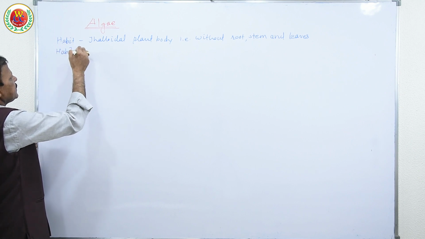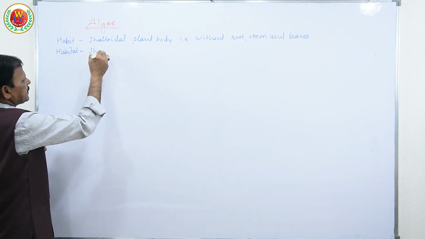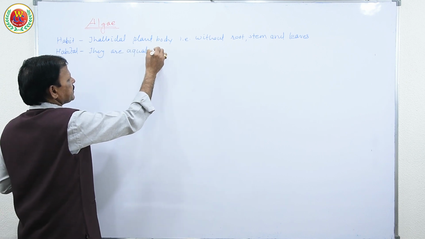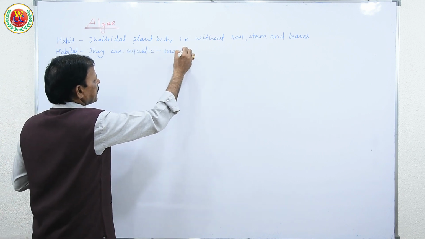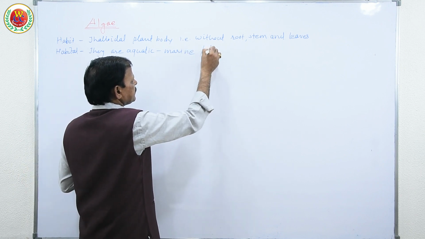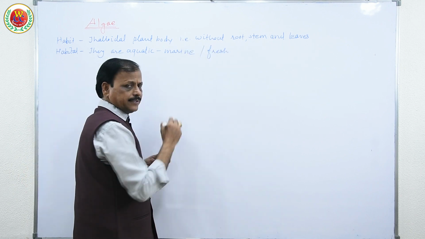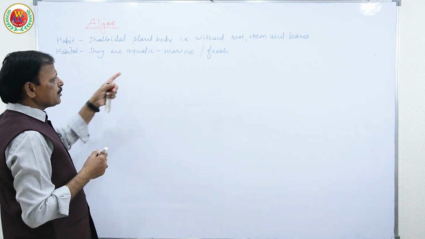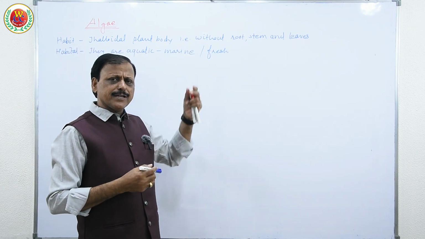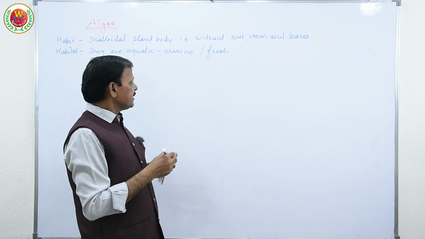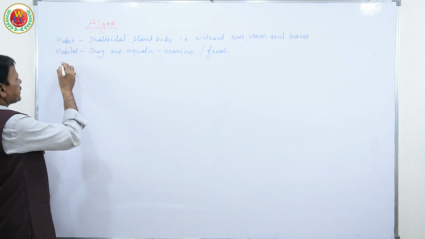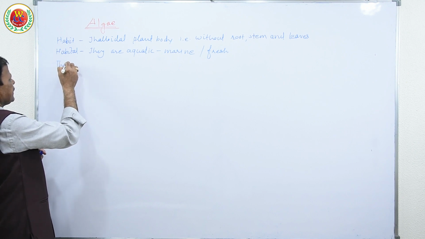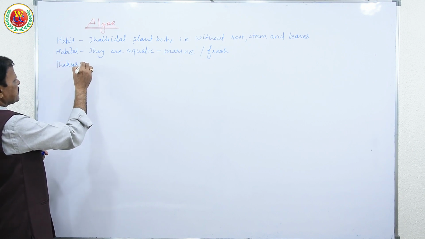Their habitat is that they are aquatic, maybe marine water or fresh water. So being aquatic, they need not have root, stem and leaves to absorb and conduct. Simply by diffusion that work happens. Next, cell structure or thallus structure.